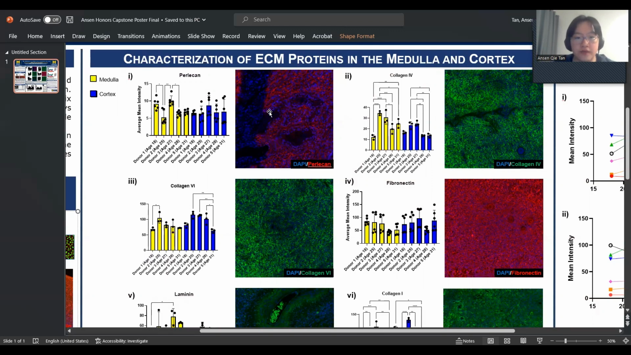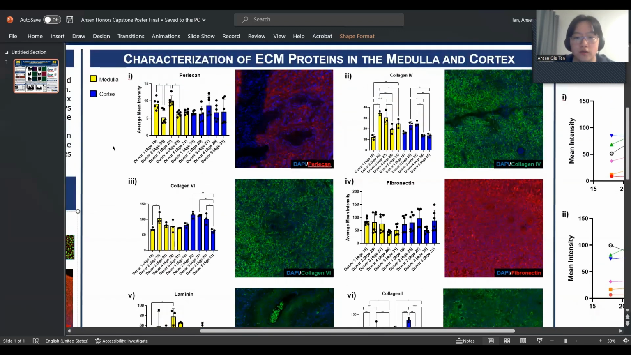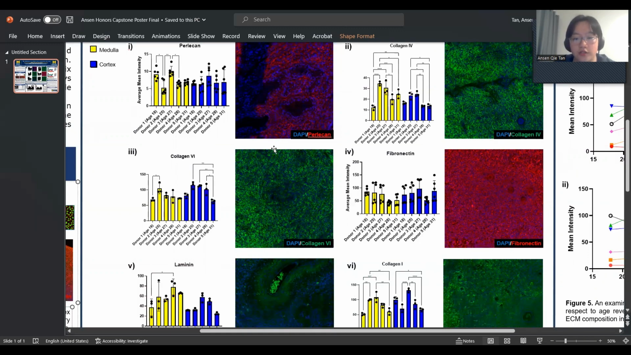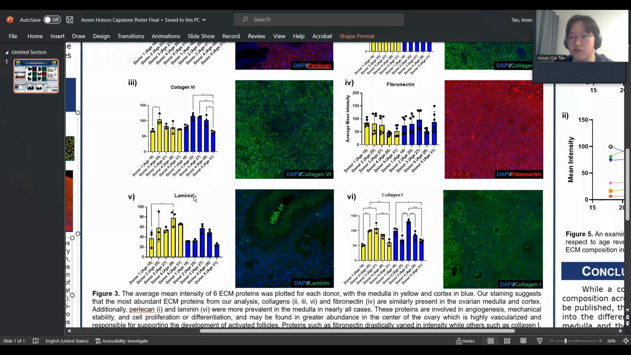From these images, figures, and graphs, we can see that there actually isn't much we can take away from just looking at the proteins individually. What we can see is that the collagens, collagen 1, 4, and 6, and fibronectin are similarly present in the ovarian medulla and cortex. Additionally, perlecan and laminin were a little more prevalent in the medulla in nearly all cases. This could be because these proteins are largely involved in angiogenesis, which is the development of vasculature, mechanical stability, and cell proliferation and differentiation.